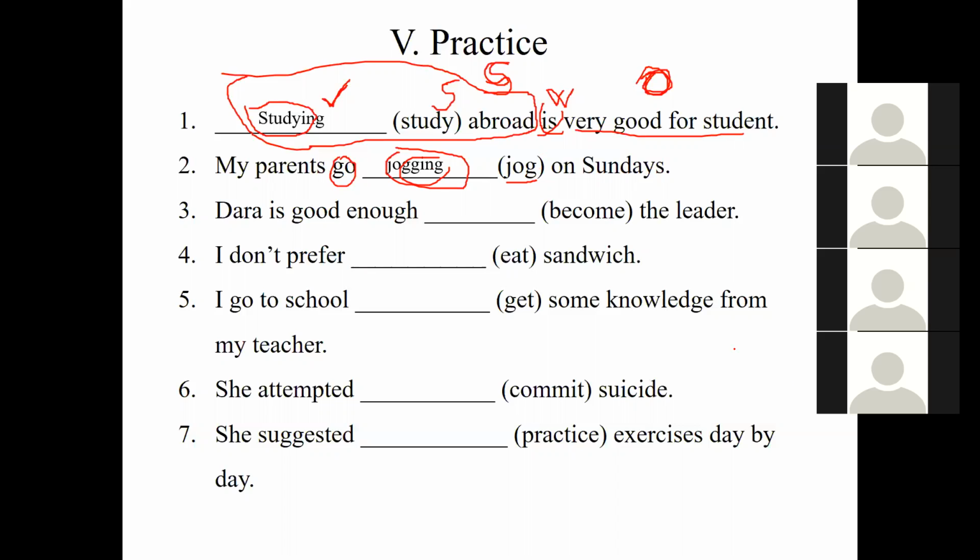Number 3. Ratana, number 3. Dara is good enough to become the leader. So why do we use become here? Because of the word enough. With the word enough, we also use the to infinitive. Good.